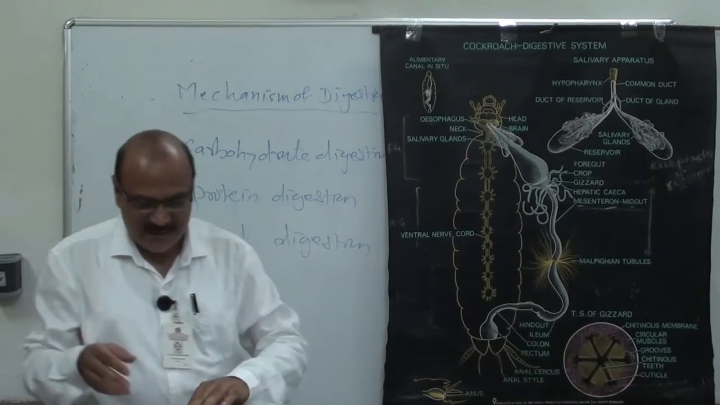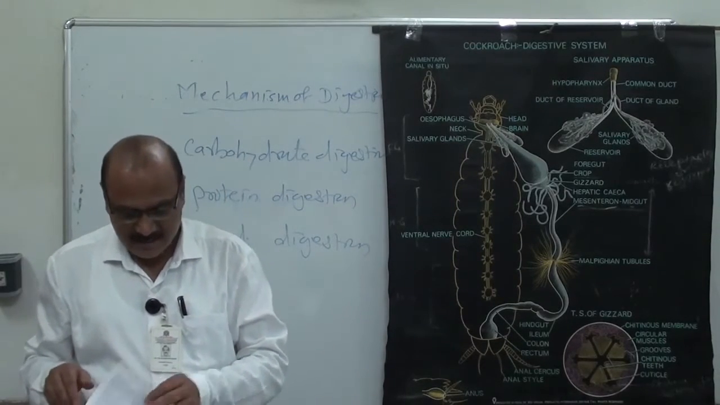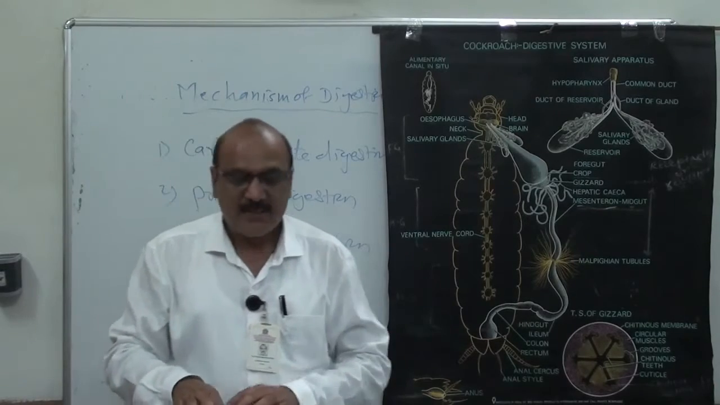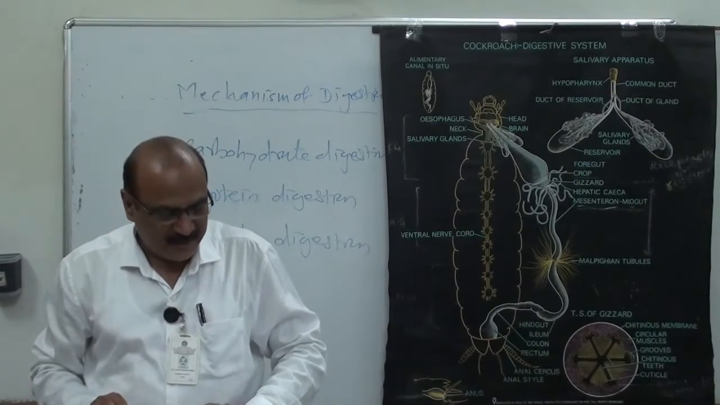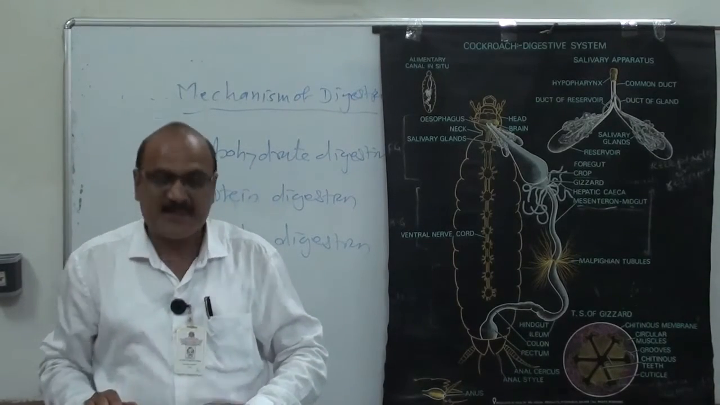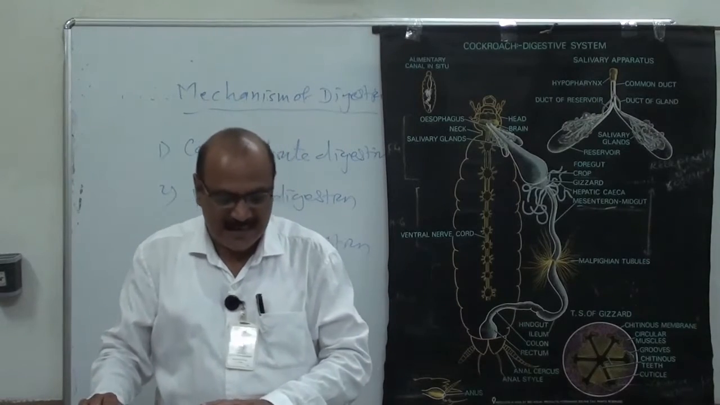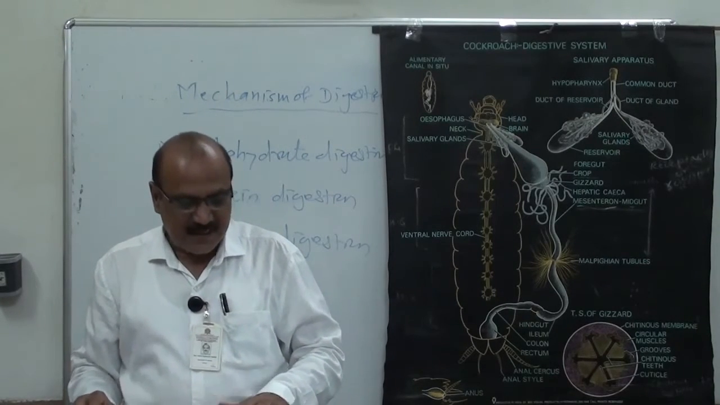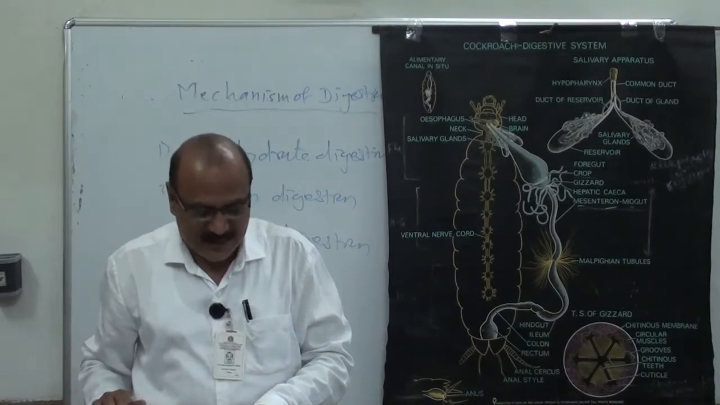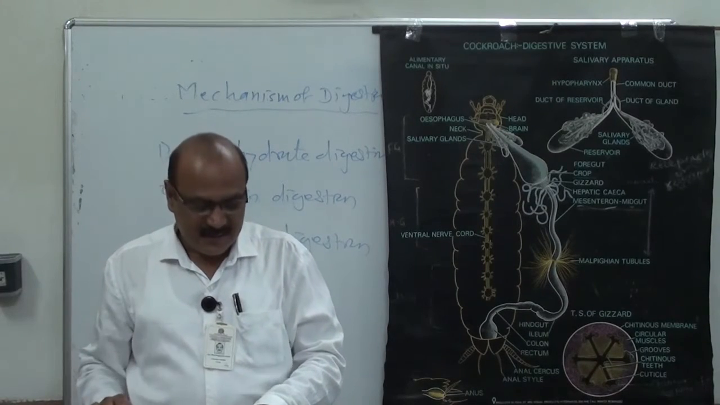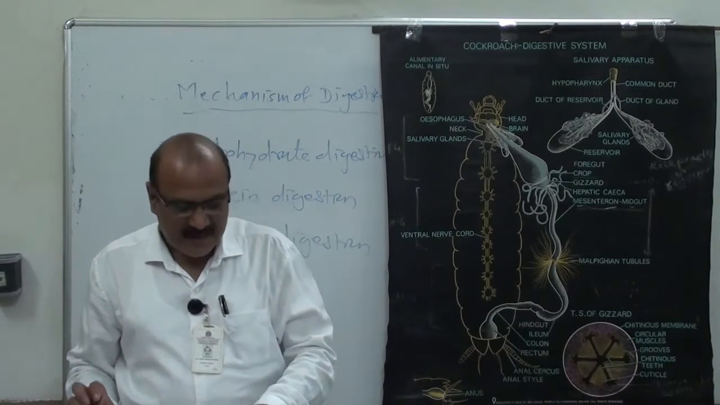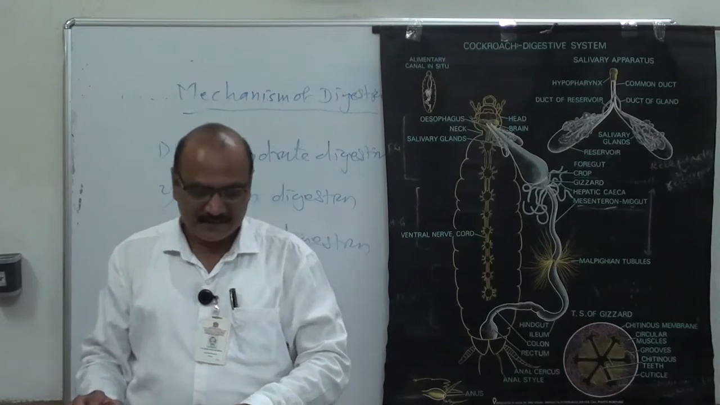Now various types of digestions like that. Here, for carbohydrate digestion, the amylase enzyme is there. Alpha glucosidase enzyme is there, which contains the maltase, sucrase. Then glucosidase enzyme is also there. Trehalase. Then galactosidase, and then cellulase.